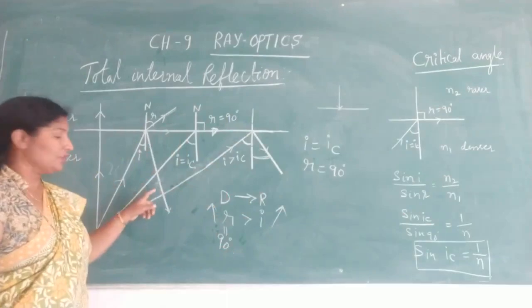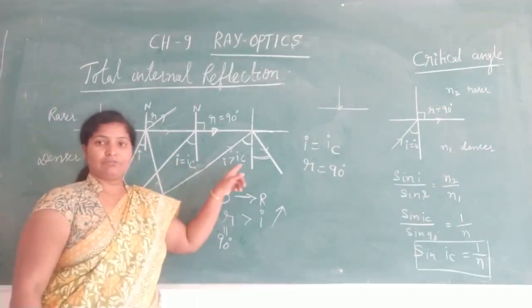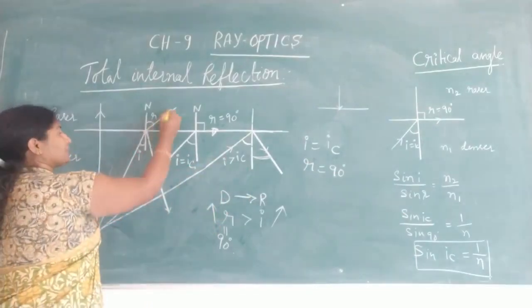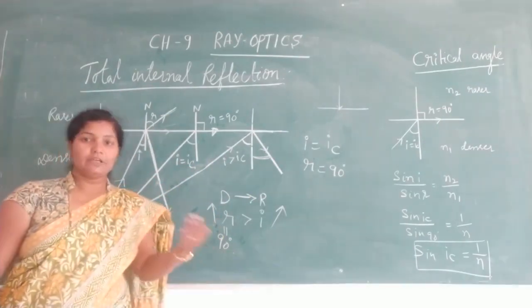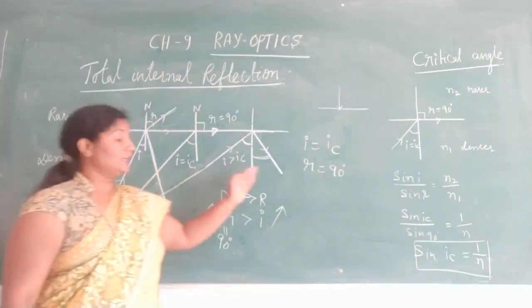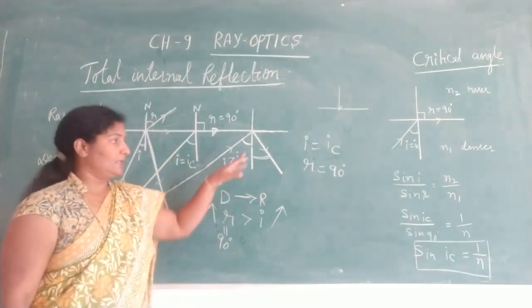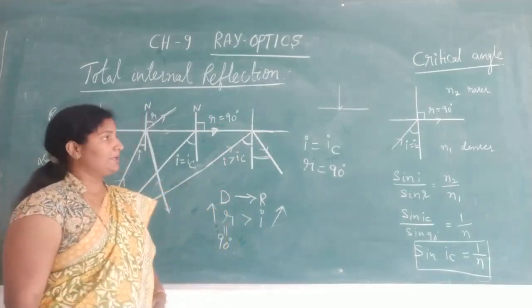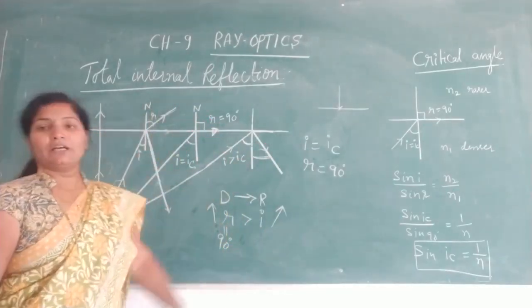But look at what happens here. This condition does not hold when I is greater than IC. So then partial reflection and partial refraction take place. Reflection has happened, refraction has happened. But in the last case, only when I is greater than IC, the whole light ray is reflected back into the same medium. That is what we call total internal reflection.